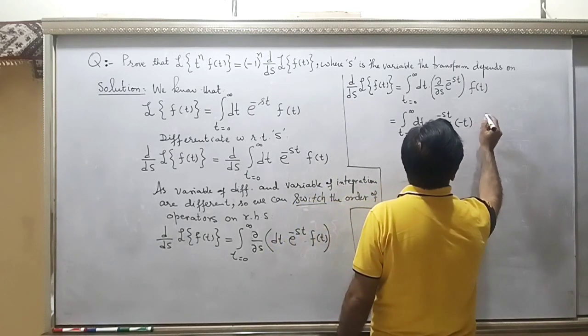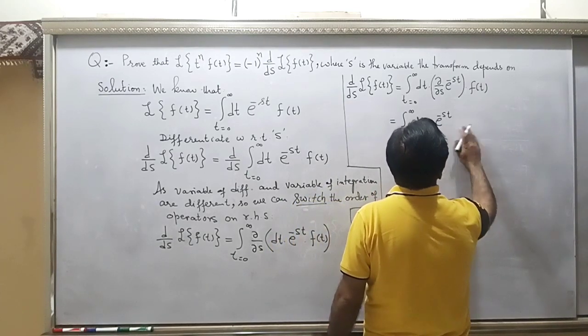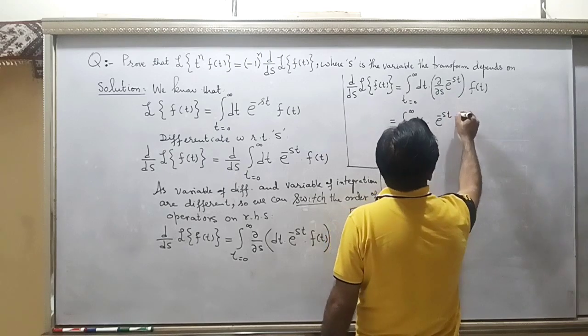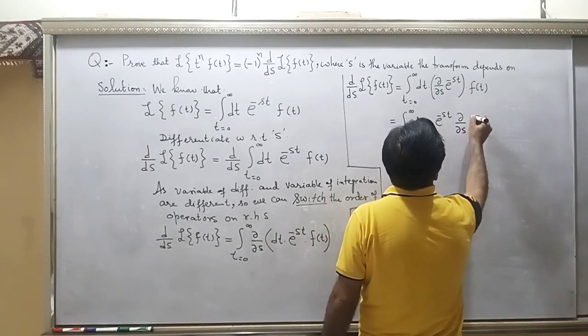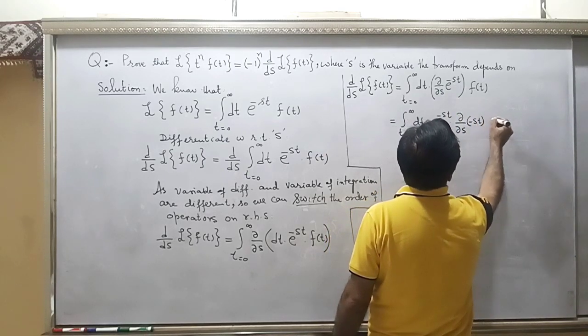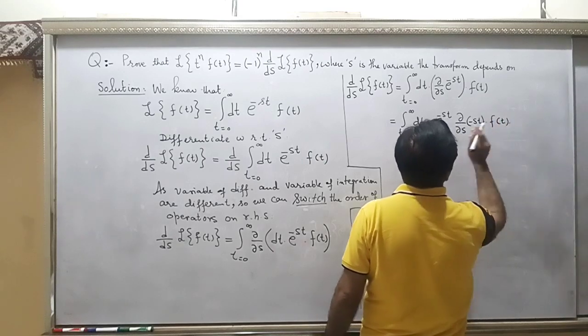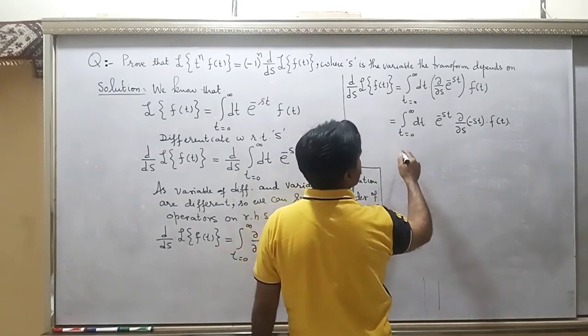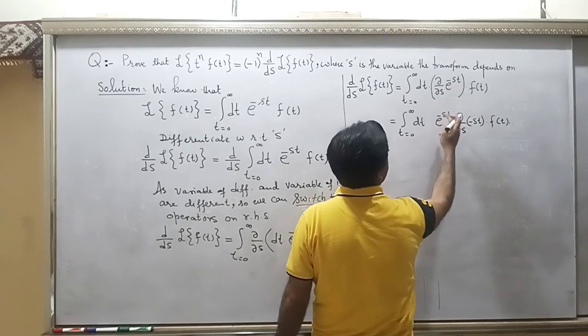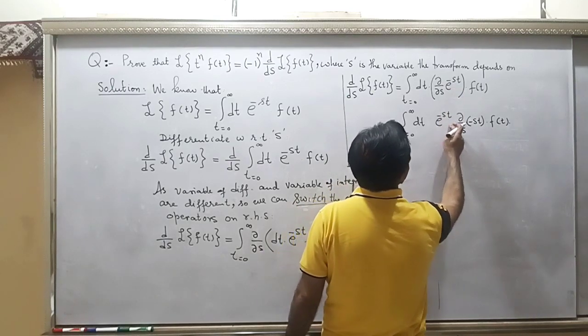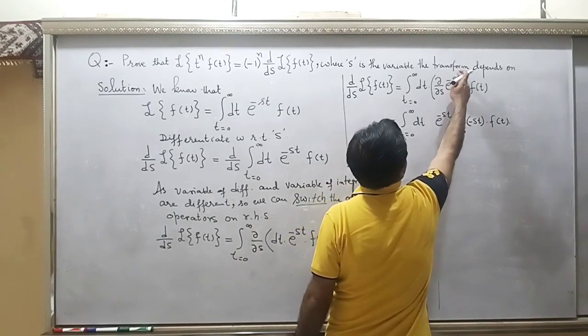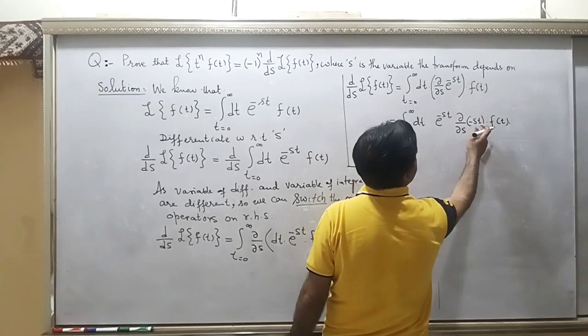Or you can also write it as the derivative of this into the derivative of the exponent. This is the exact rule of differentiation: the differentiation of the exponential is the exponential into the derivative of the exponent, meaning the power of the exponential function.